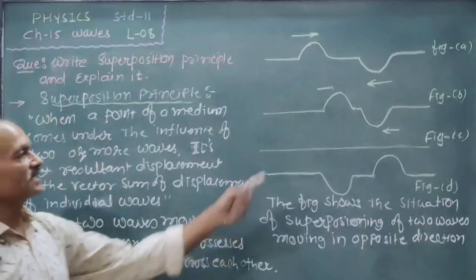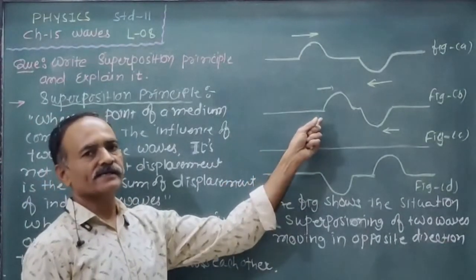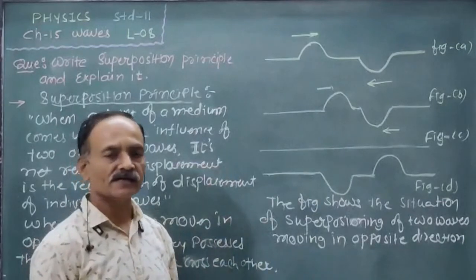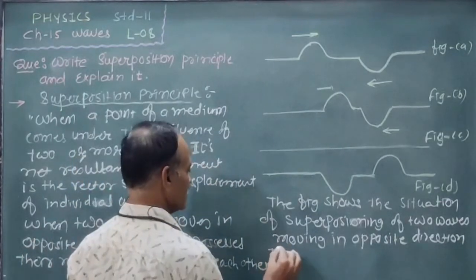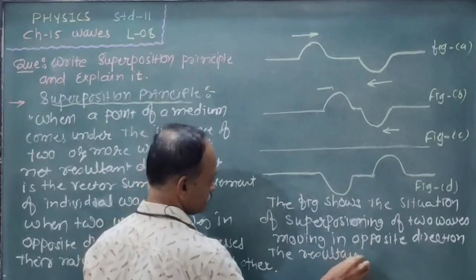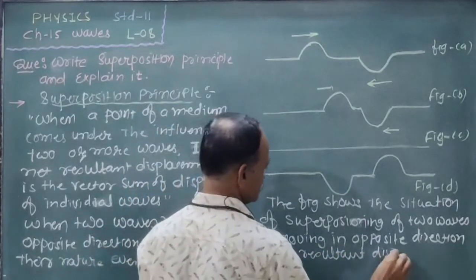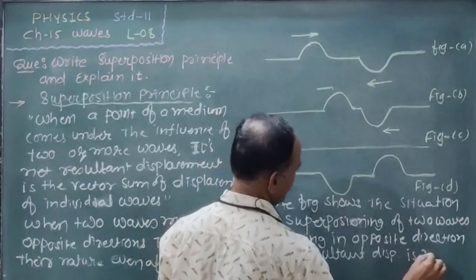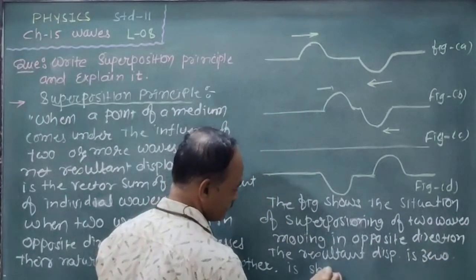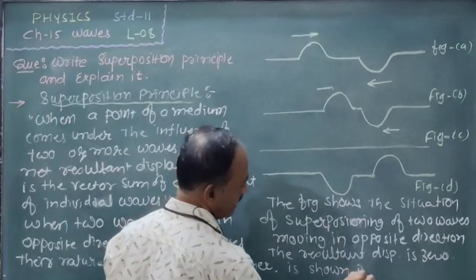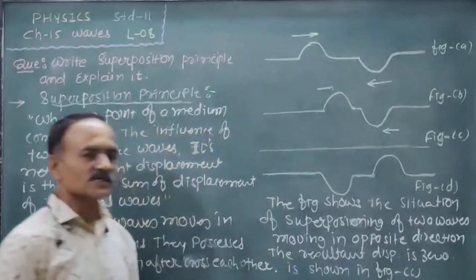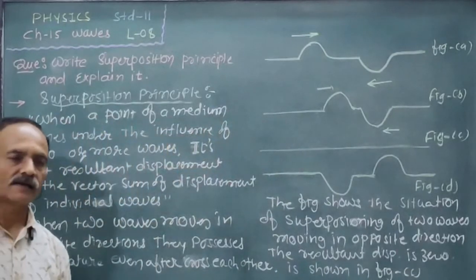The resultant displacement of the point, the superposition point, is zero. It's shown in figure C. So this is the superposition principle.